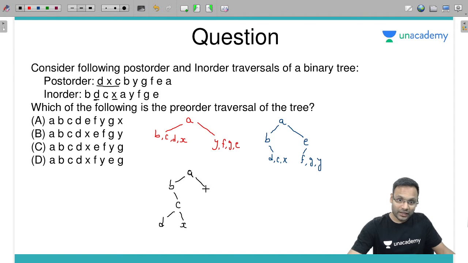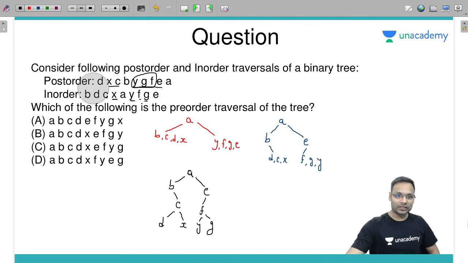Next, here in the right side, FGE. In the post order traversal, you check, FG and Y. Last symbol is F, so F is the root. If F is root, Y is in the left, G in the right. That is the tree.